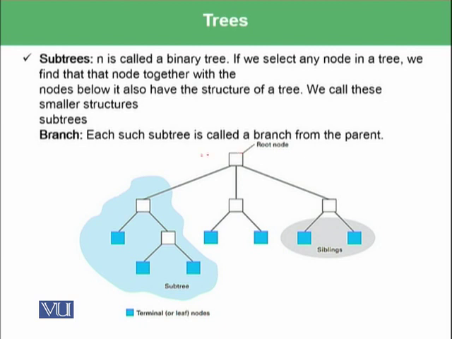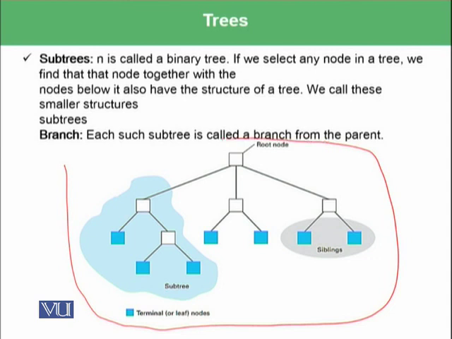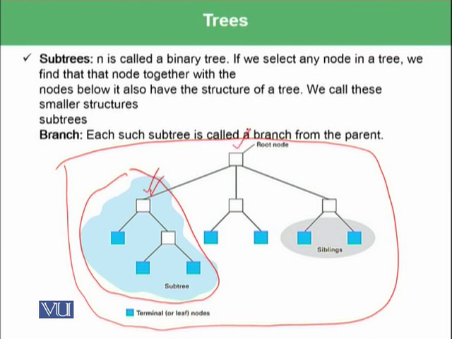For example, we have made one big tree in this diagram, and we selected this node as a root node, and then we said that this one is a subtree having its root node over here. Each subtree is called a branch from the parent node.